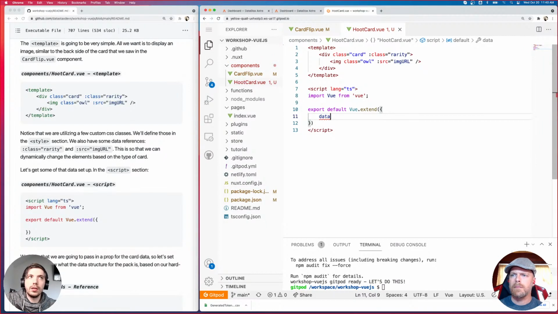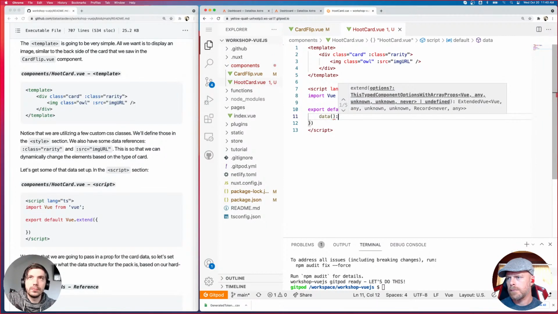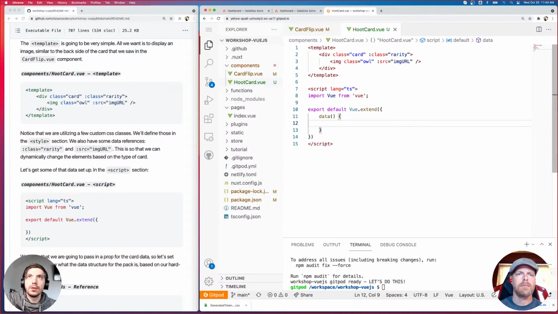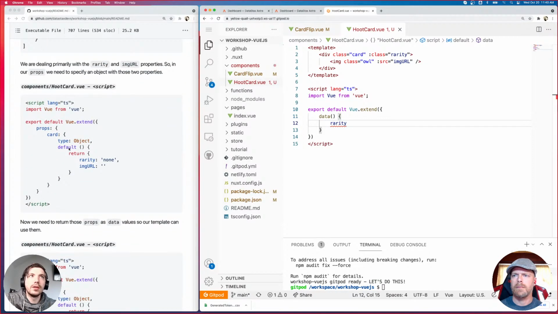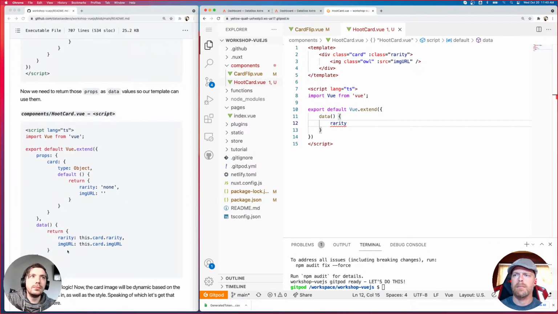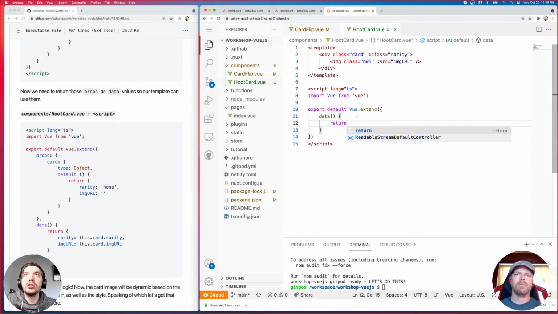So when we have a data section, what does it look like? We're going to have a rarity variable here. Did I type that right? I'm getting ahead of myself. This part right here. So we need to return some certain data variables that we want to use in our template.